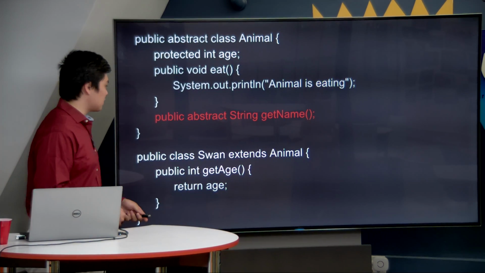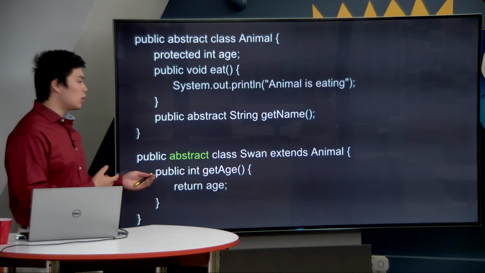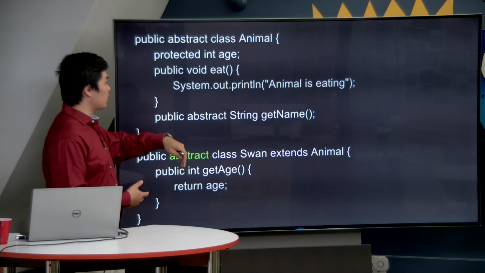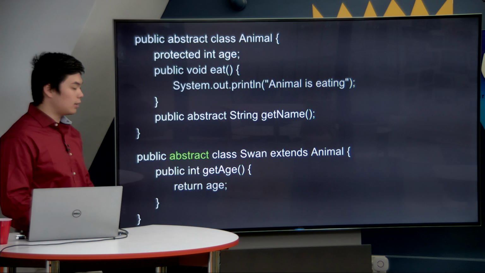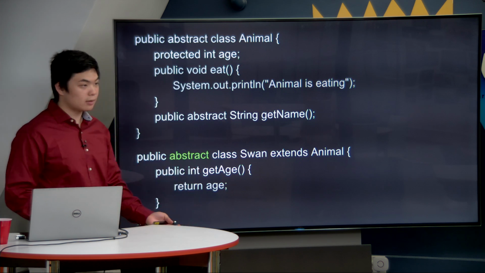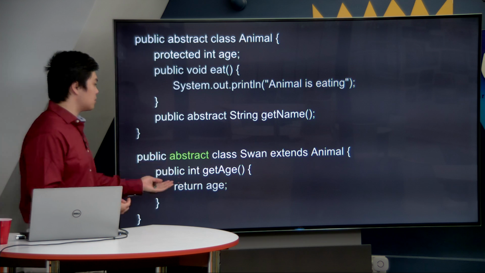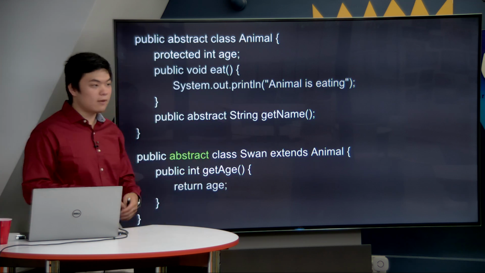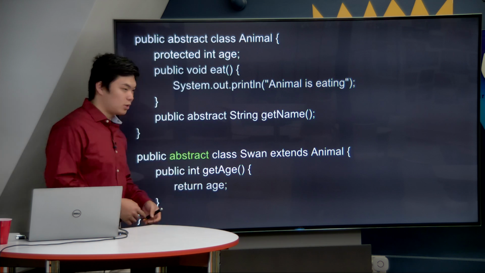Well, the only way to fix it is to make the swan class abstract as well. Because swan class is a child of animal, if animal has an abstract method that swan does not implement concretely, swan also has to be abstract. The other solution to this is obviously what we saw before, where it just implements the getName method. But if for some reason we didn't want to, we would have to specify swan as an abstract class.